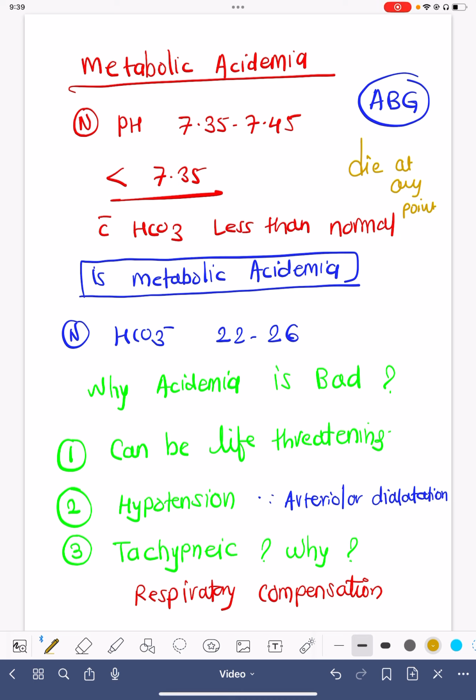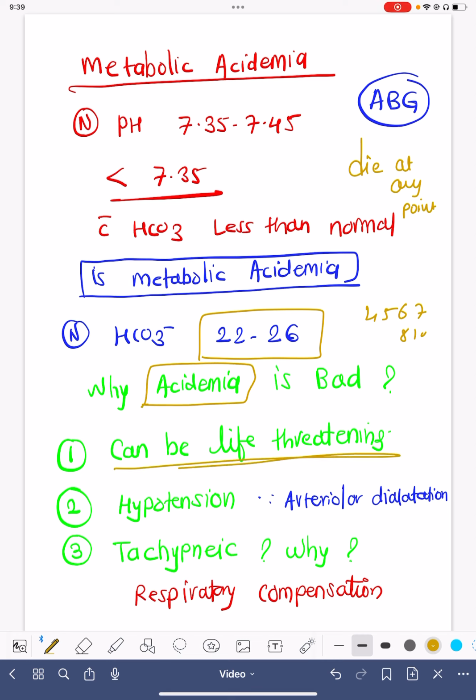So normal bicarb is between 22 to 26. Whenever there is metabolic acidemia, this bicarb falls less than 22. The more severe the metabolic acidemia, the lower the value of bicarb. It can be 4, 5, 6, 7, 8, 9, 10. So the lower the number, the more severe the metabolic acidemia. This acidemia is very bad because it can be life-threatening, especially if the pH is less than 7.2. Patients can have cardiac arrest at any point of time.